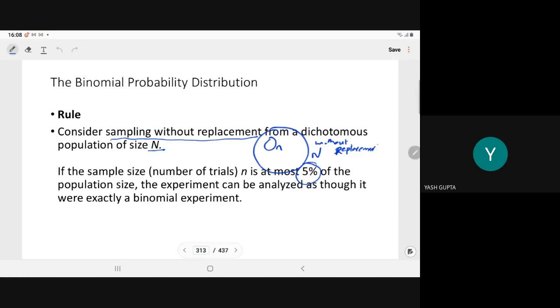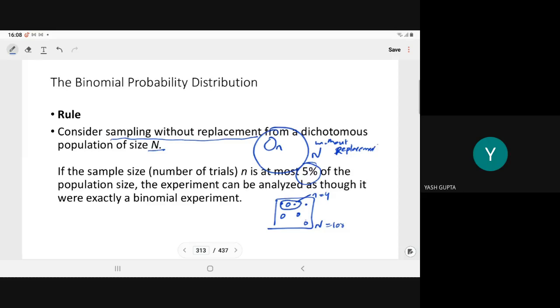Here, for example, let's say we have 100 items. Now we are taking a sample of n items. Let's say it is 4. So out of 4, how many have the blank dot, and how many have the filled dot? Either we have the filled dot or the blank dot. So this is the dichotomous population.